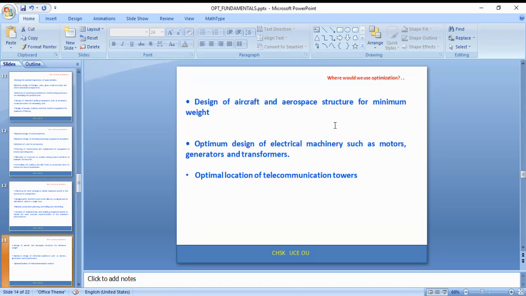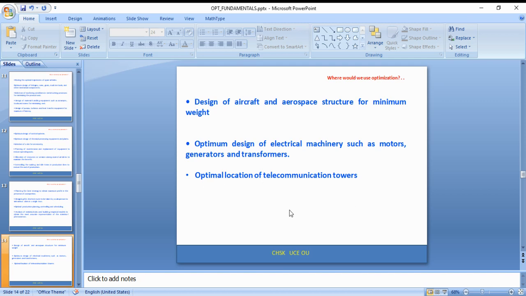Apart from this, we can also see aerospace applications, electrical machinery, motors, generators, transformers, etc., and the optimal location of telecommunication towers, etc.